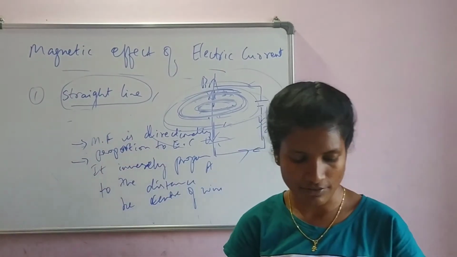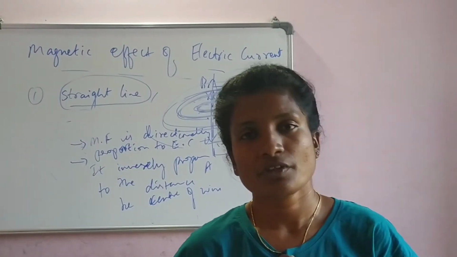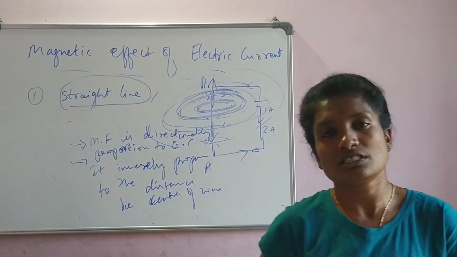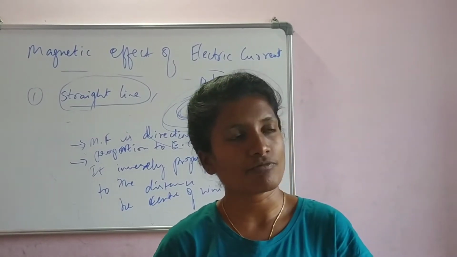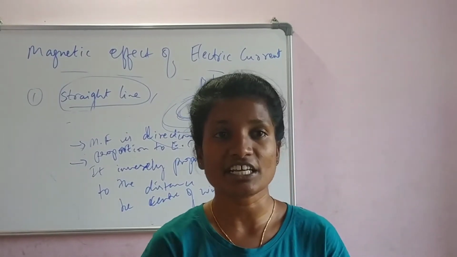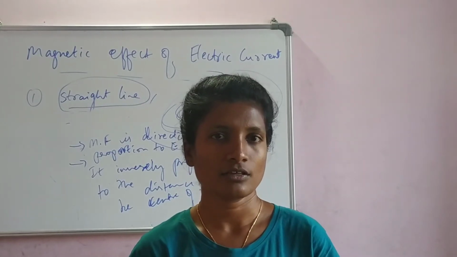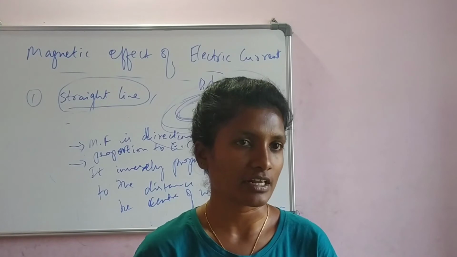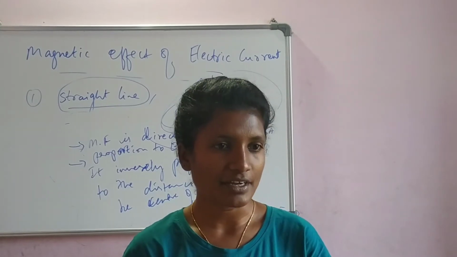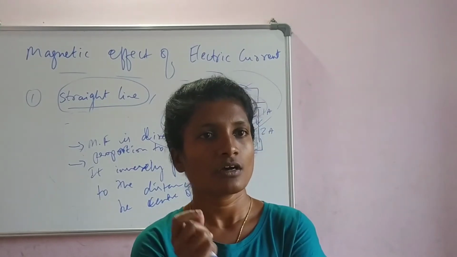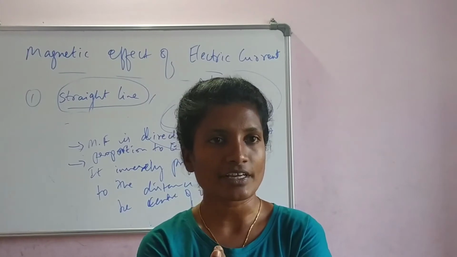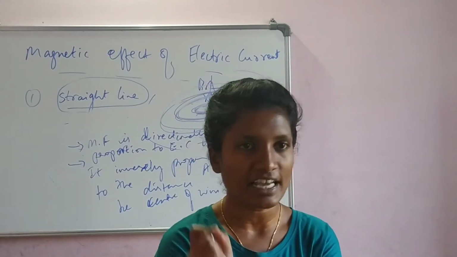This is the observation we did here. Now we have understood the strength of the magnetic field, and what kind of material we need to use. But what is the direction? Yesterday I told you magnetic field is a vector quantity. Do you remember what I mean by vector quantity? Vector quantity is it has both the magnitude and the direction.